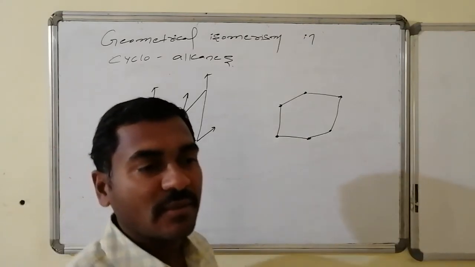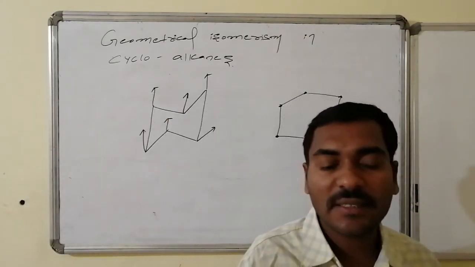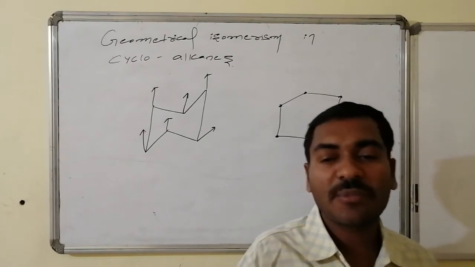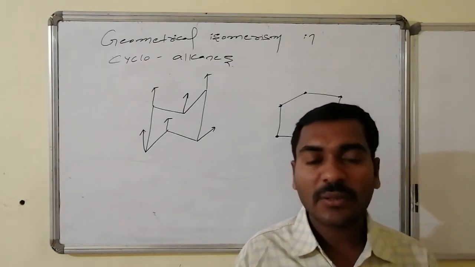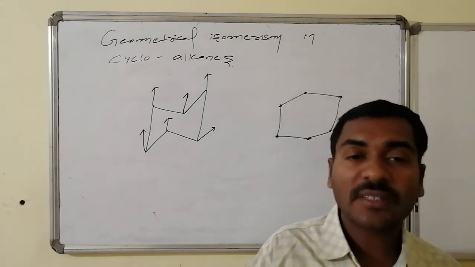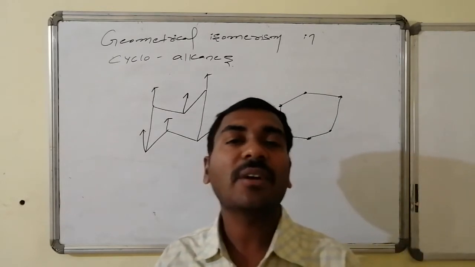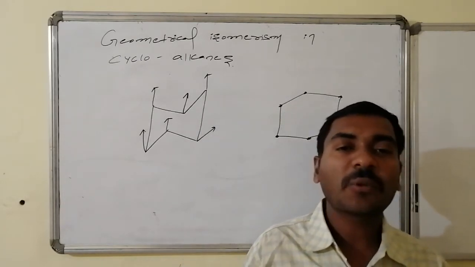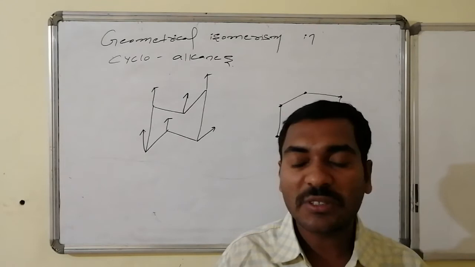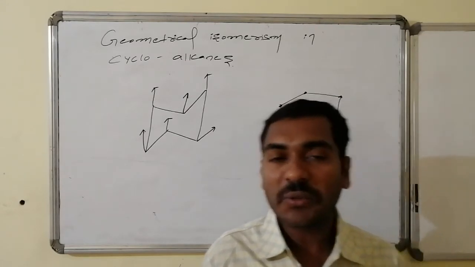If two groups are on the same side at the 1 and 2 positions, then it is 1,2-cis. If two same groups are on opposite sides at the 1 and 2 positions, then it is 1,2-trans.